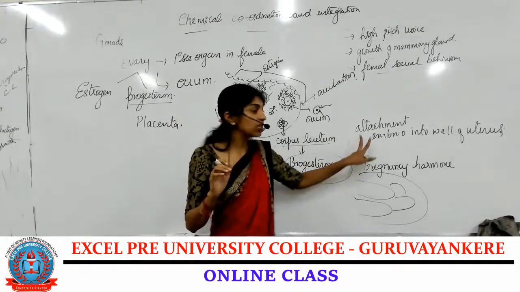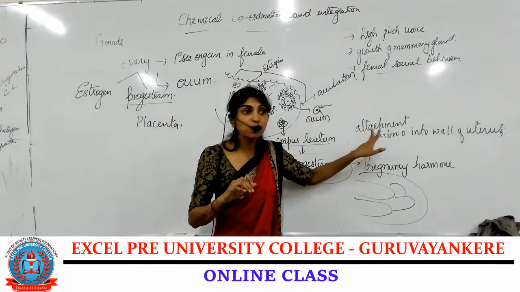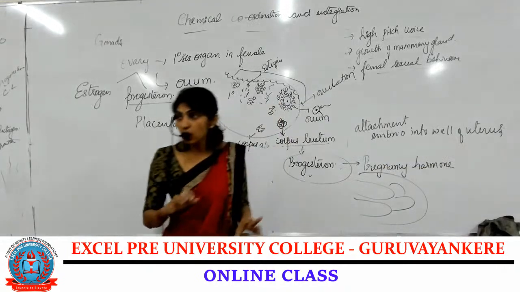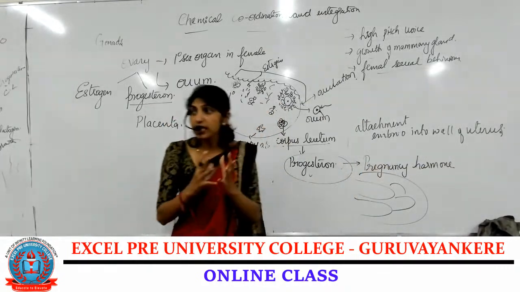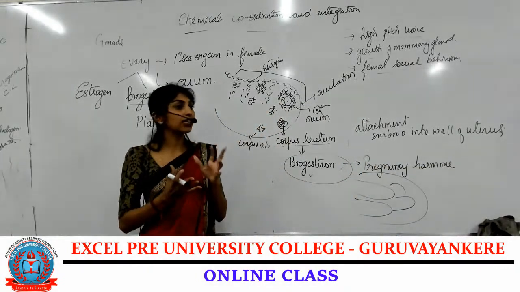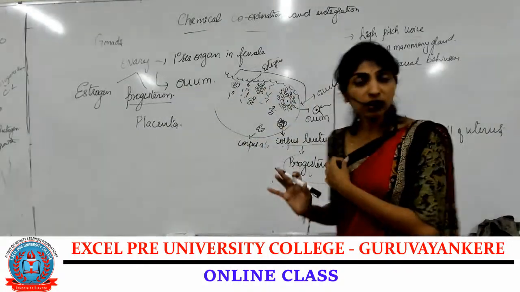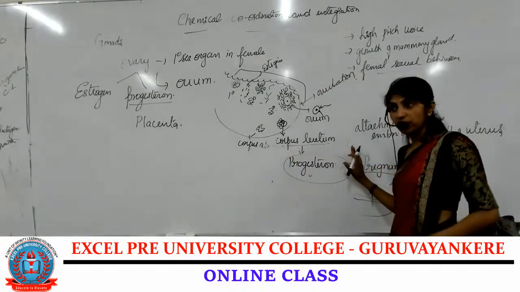The main function is it helps in the attachment of the embryo into the wall of the uterus. Along with that, it also helps in the enlargement of alveolar sacs in the mammary gland for the storage of milk. Is it clear? This is about the ovary.